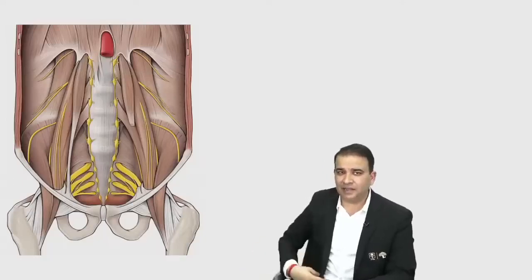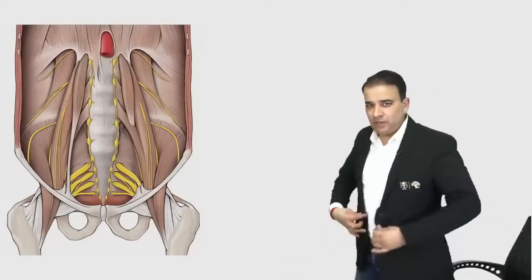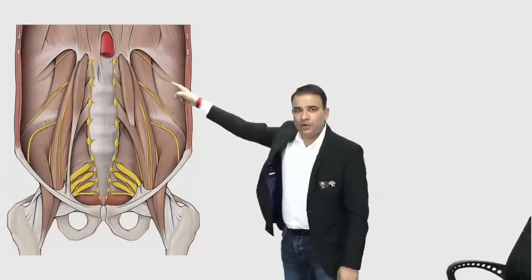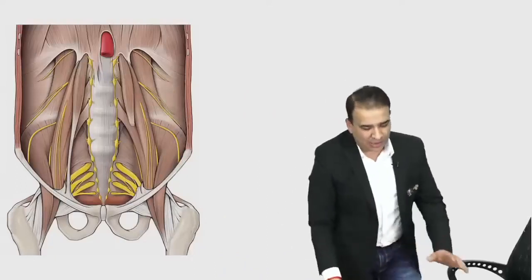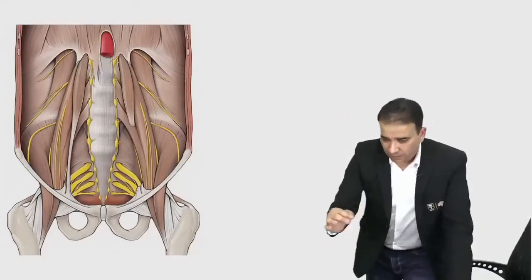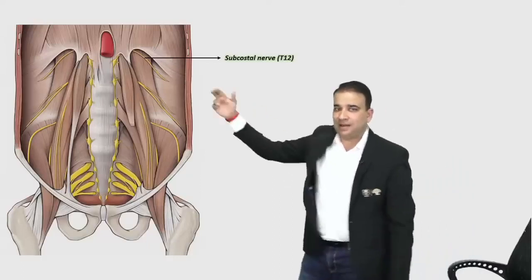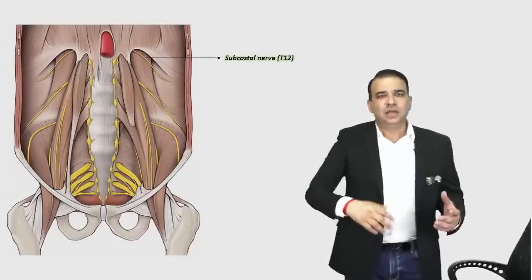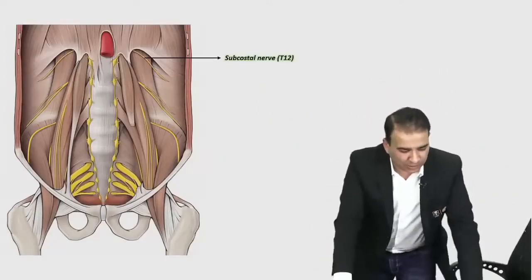Now let's start the identification from the top. If you look at this nerve here, it is coming out just deep to the lateral arcuate ligament, and that nerve is the subcostal nerve. It is a nerve passing below the 12th rib, so we call it the subcostal nerve. That is a T12 nerve. So when you look at the diaphragm and the lateral arcuate ligament, the one nerve you will see coming out from there is the subcostal nerve. Generally the subcostal nerve is seen with the subcostal vessels also, but as of now you're looking at the nerve only.